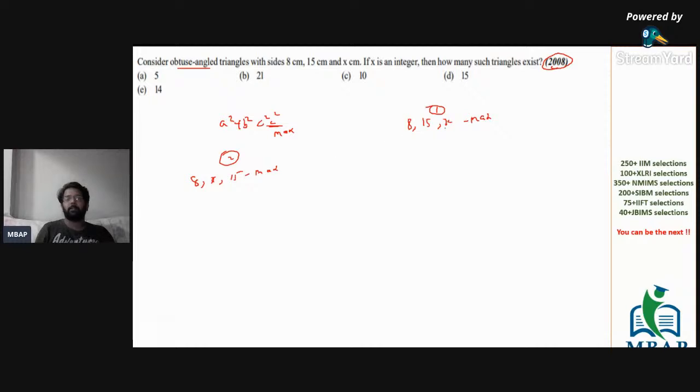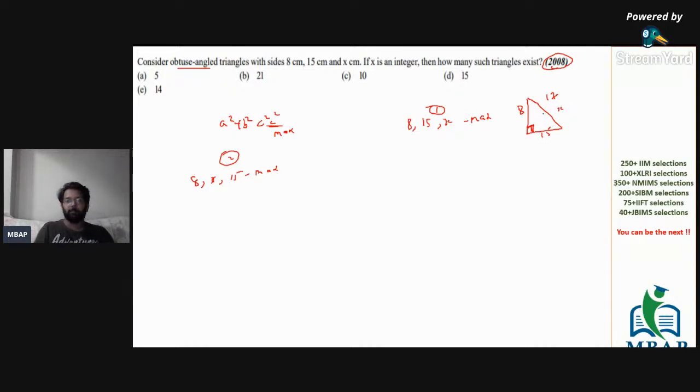In case number 1, 8, 15 and x is the maximum length, right? एक सिंपल सा क्वेश्चन पूछता हूँ. पाइथागोरस ट्रिपलेट जिसने जिसने याद किया हुआ है, 8, 15 के साथ कौन सी वैल्यू आती है पाइथागोरस ट्रिपलेट की? With 8, 15, what is the next value which comes up? If you know, the value is 17. Now 8, 15 and 17 is going to be a right angle triangle, right? That's the first case that we are considering.